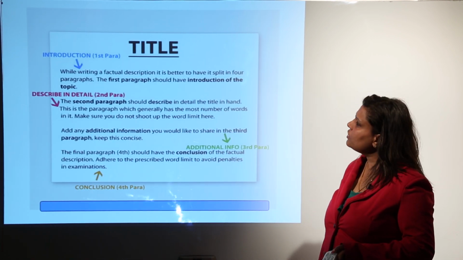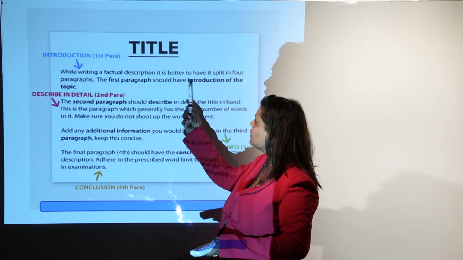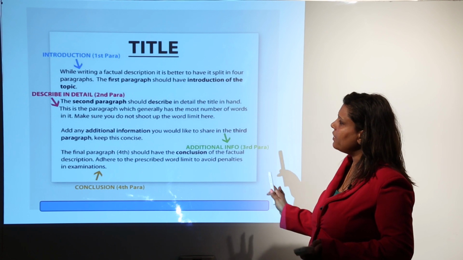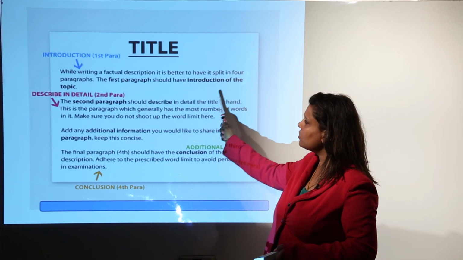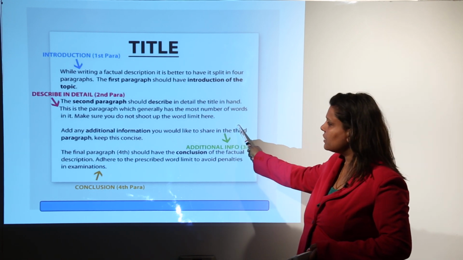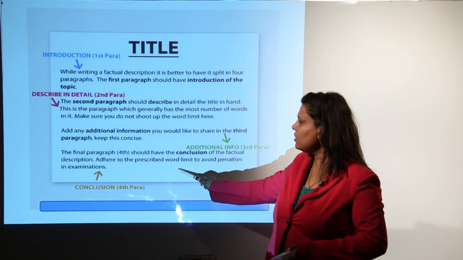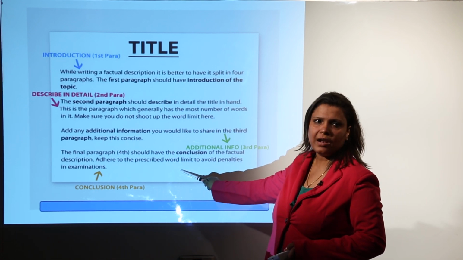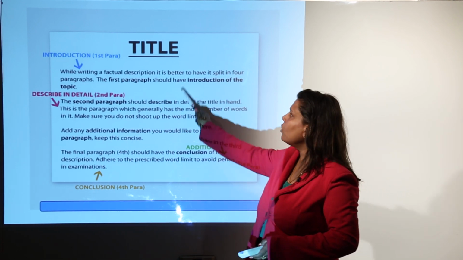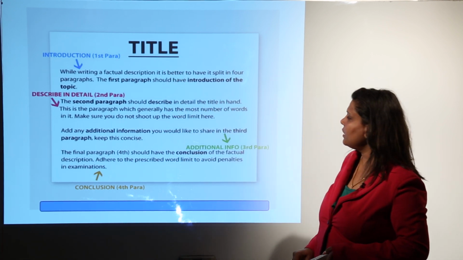Now we have the factual description format. That is very easy. When you are writing a factual description, it is better to have it split into 4 paragraphs. The first paragraph should have the introduction of the topic. The second paragraph should describe in detail. Any additional information should be in the third, and then you have the fourth paragraph, which is the conclusion. Don't forget to use the title in the beginning and underline it.